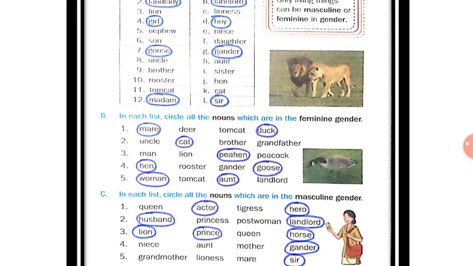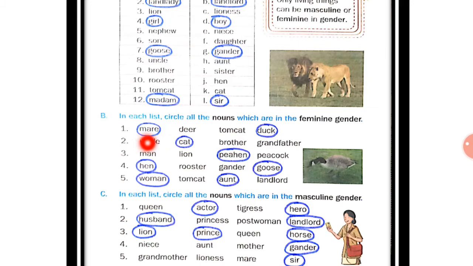Now, exercise number B. In each list, circle all the nouns which are in feminine gender. Now, in the list, you have to see which is feminine gender and you have to circle it. Now, number 1 is mare, deer, tomcat, duck. Now in this, mare is feminine gender of horse and duck is feminine gender of drake. So you have to circle mare and duck.